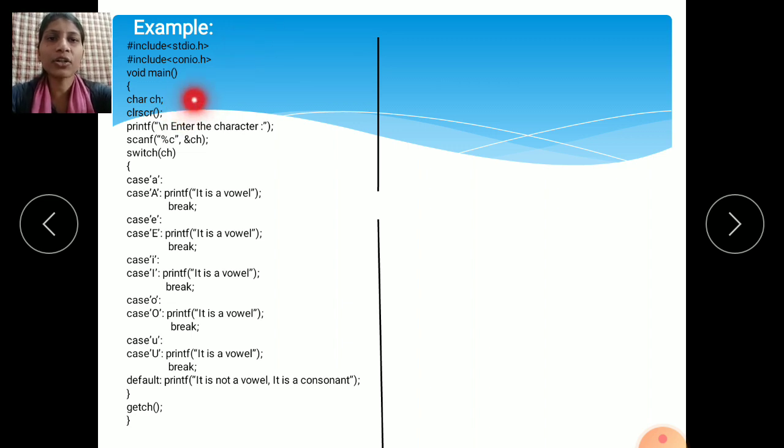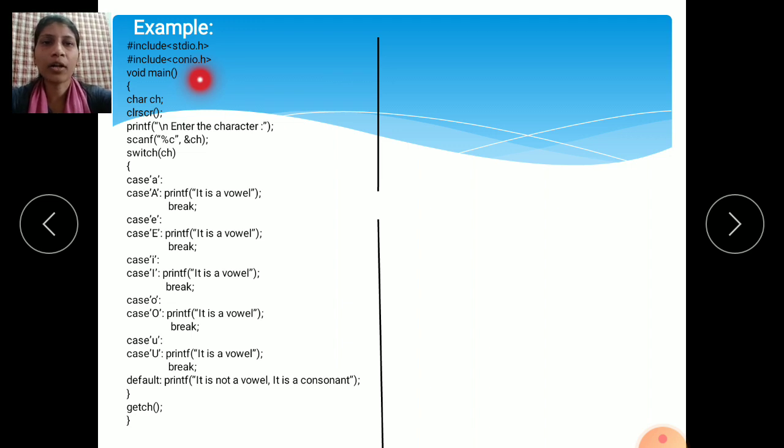Then hash include conio.h. Conio, con means console input output, .h. This is one of the header files. It will help to execute the program properly. Then void main. The execution of a C program starts from the main function, void main. Always write void main in lowercase letters. You should not terminate void main using a semicolon. Don't give a semicolon here. Okay, then open the curly brace.